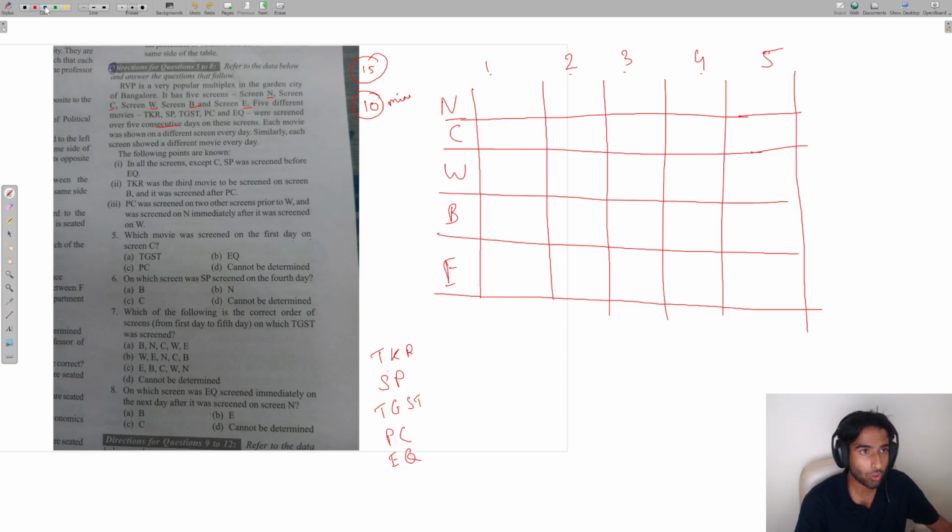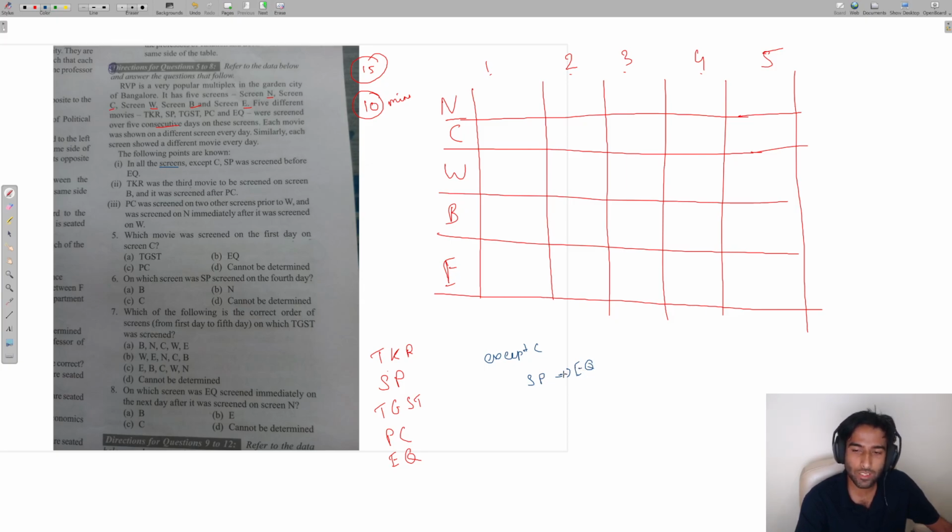Coming back, the following points are known. Point number 1: in all the screens except C, SP and then EQ was screened, in this order.